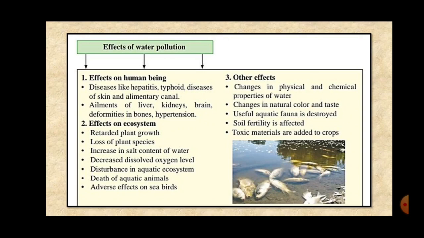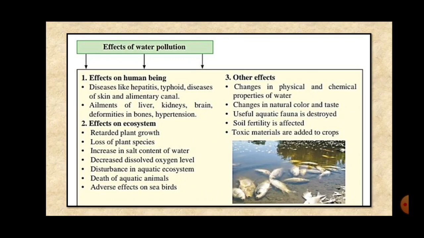Changes in natural color and taste. Because the water is contaminated and polluted, the color of the water also changes, because natural, pure water does not have any color, right? But if the pollutants are mixed in the water, then the taste also changes and the color of the water also changes.